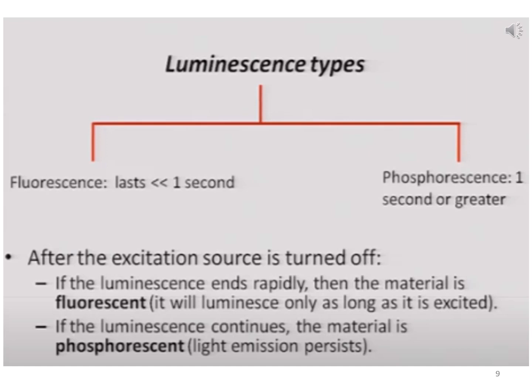Now, if the luminescence ends rapidly, then the material is fluorescent, because it luminesces only as long as it is excited. Fluorescence is very fast, so if you switch on the light and the material absorbs energy, it will fluoresce immediately and emit light. If you remove that source of light, the fluorescence also stops after switching off the light.